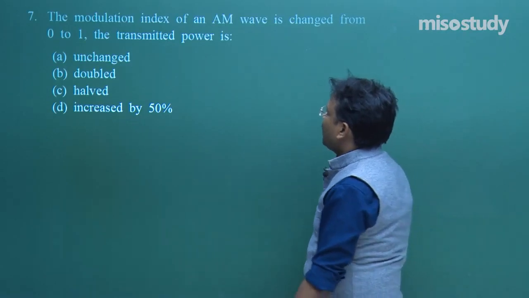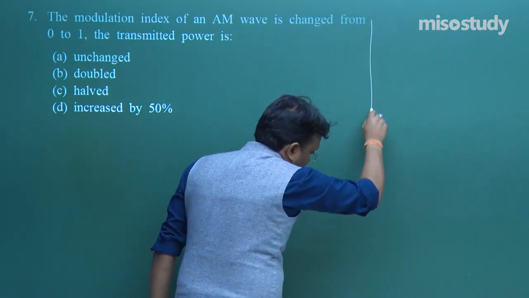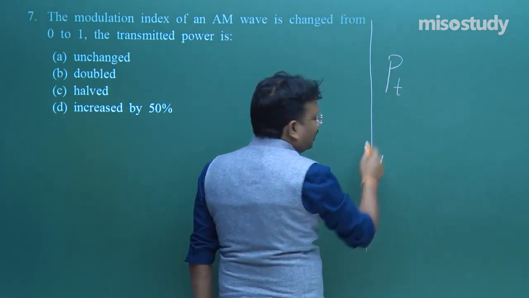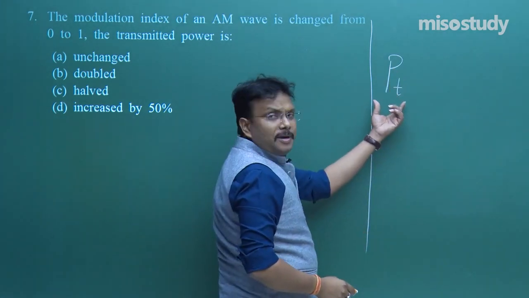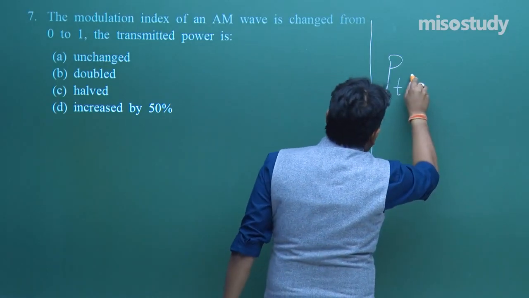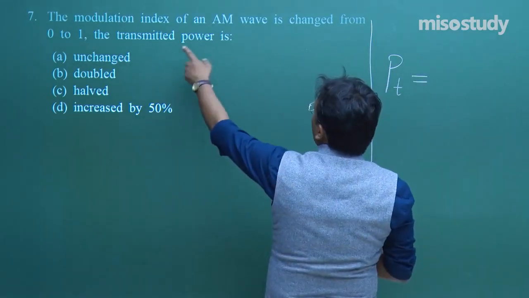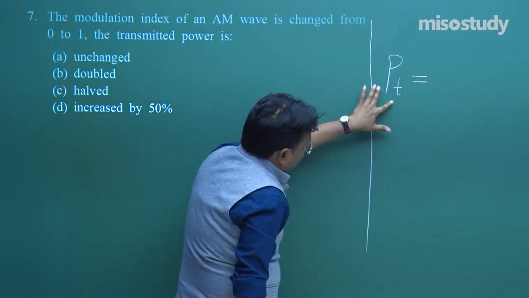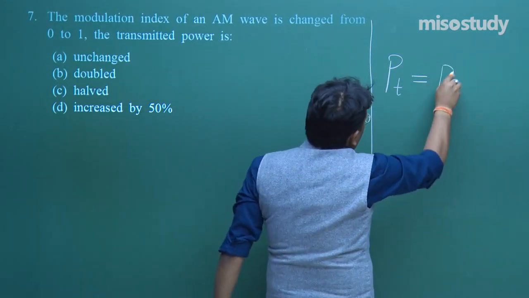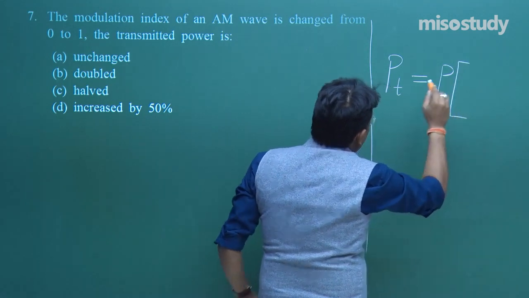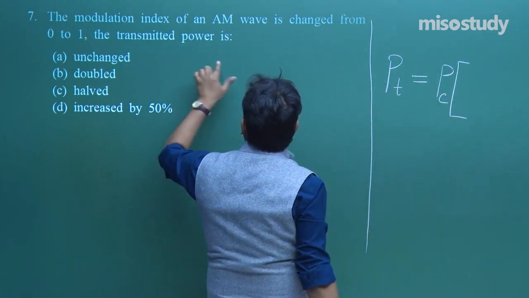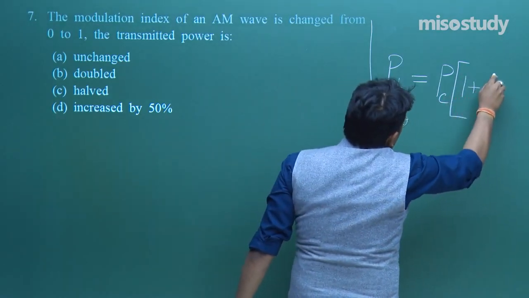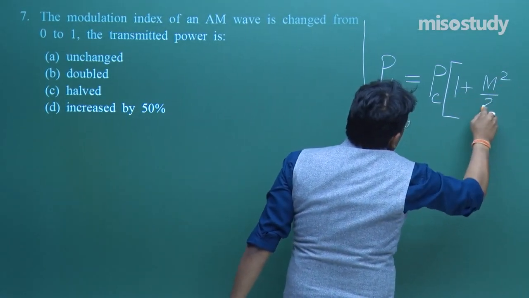So, let me write down that formula. PT, power transmitted, that is why I am using PT. Transmitted power is equal to PC, that is the carrier wave power, into 1 plus m square by 2.